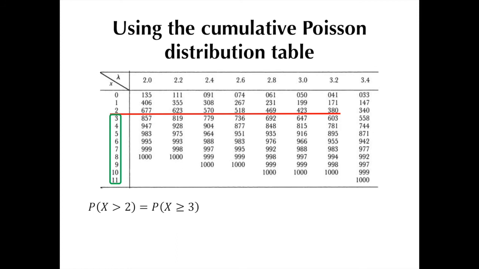Now, with that thought in mind, we can look for the complementary probability of the expression on the right. In this case, it is 1 minus the probability of x equal to or less than 2. And we already know that the probability of x equal to or less than 2 is 0.380. By subtracting it from 1, we get 0.620, slightly different from the computed answer of 0.621 from earlier, but we could blame that on the rounding off.